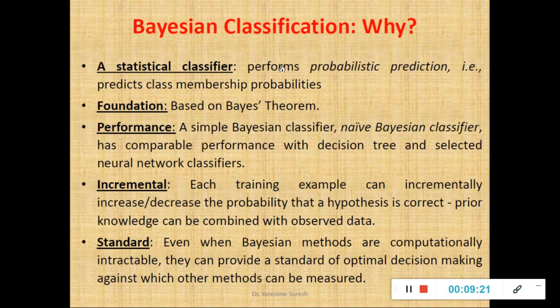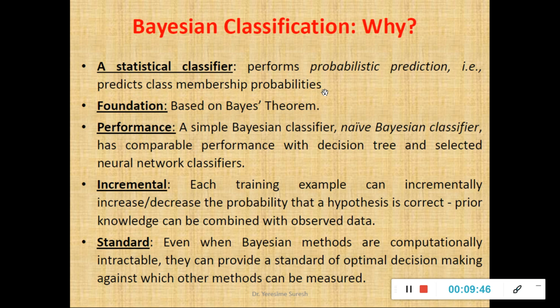Next, why exactly is Bayesian classification necessary? What are the components of a Bayesian classifier? We'll see in this slide. So it's a statistical classifier. What is statistical? Any mathematical measure used to evaluate a classification model, I call a statistical classifier. So this performs probabilistic prediction, that is, it predicts class membership probabilities.